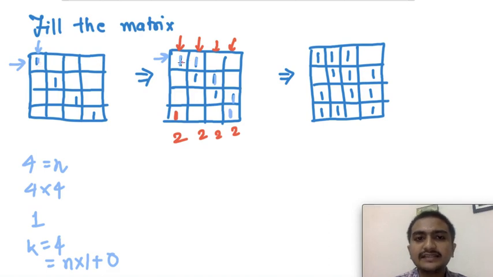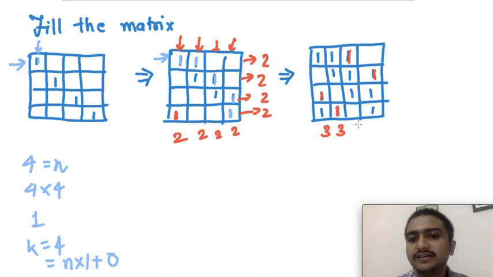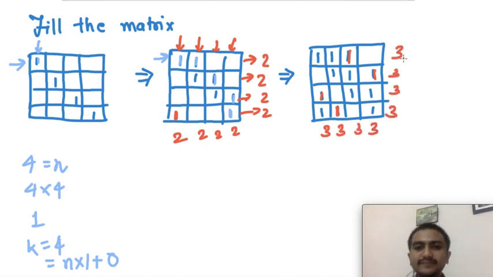So if I just fill the next cyclic element, each row and each column will then contain a sum of 2. And similarly for a sum of 3, I can just fill the next cyclic element. Suppose I was here, then the next cyclic element is here. If I was here, the next cyclic element is here, right? Now each row and each column will have a sum of 3, right?